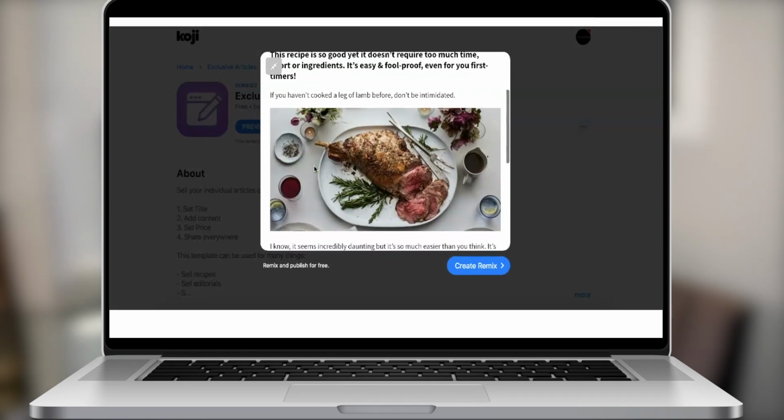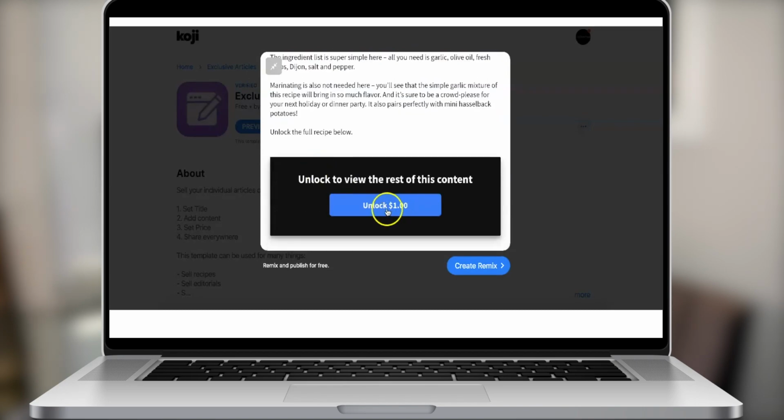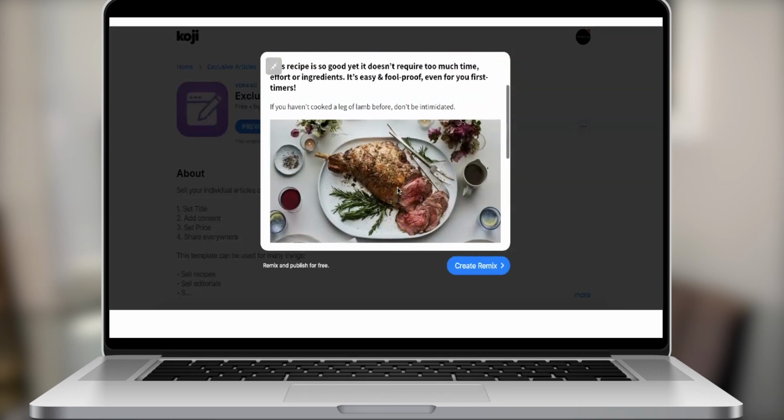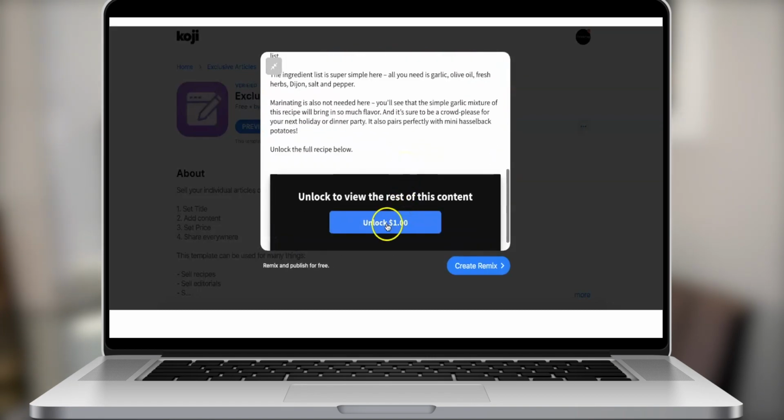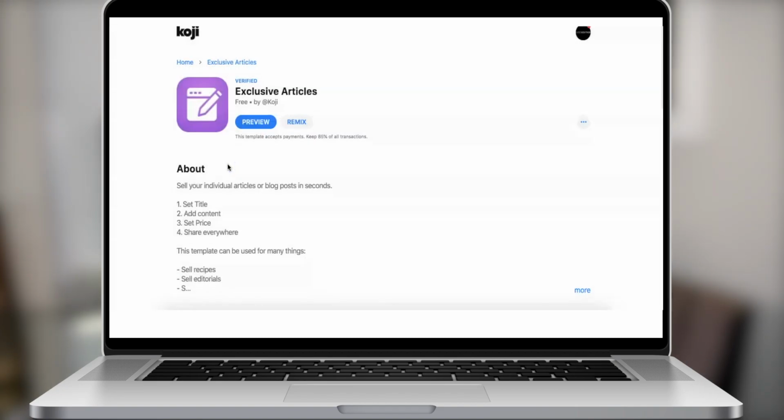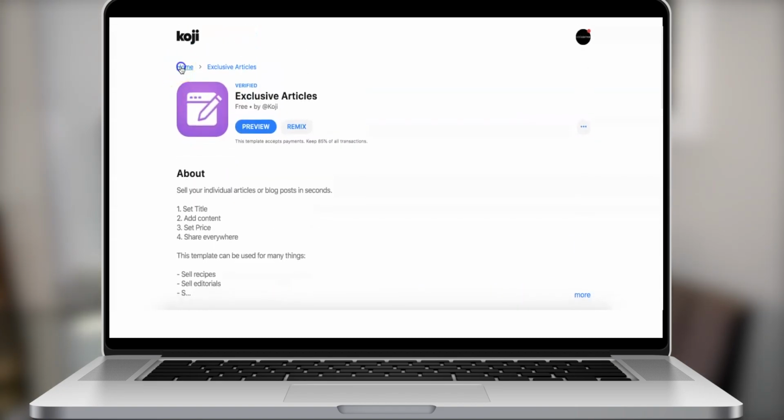This is an example of a food blogger: unlock the full recipe, right? And this is all done. This right here would be your Koji in your link in bio. So you're literally making it so easy for people to support your work and also for you to monetize.